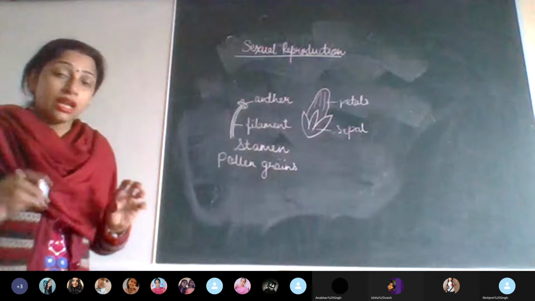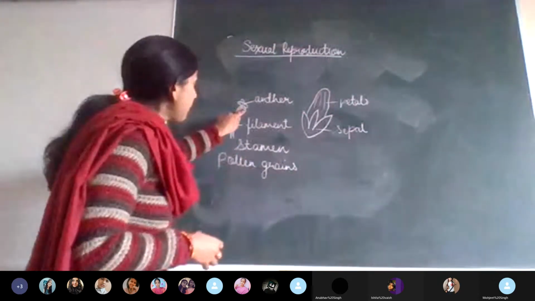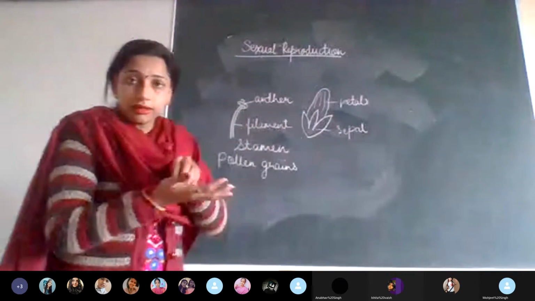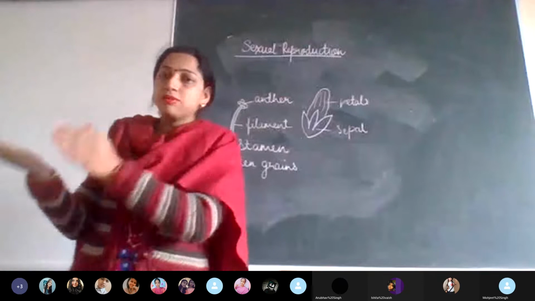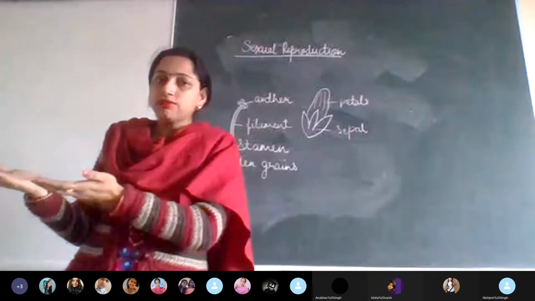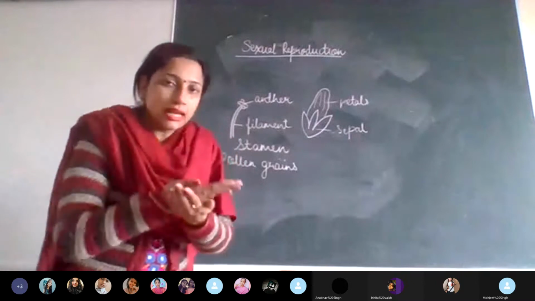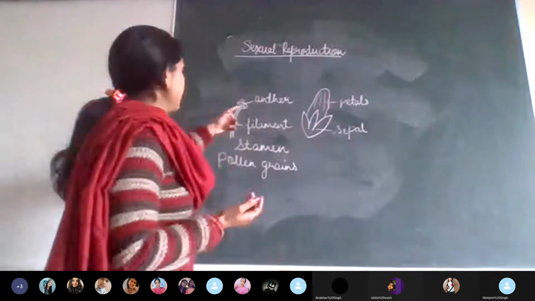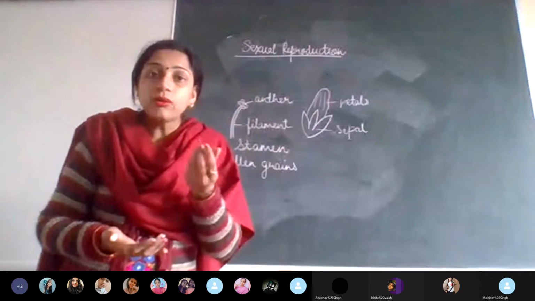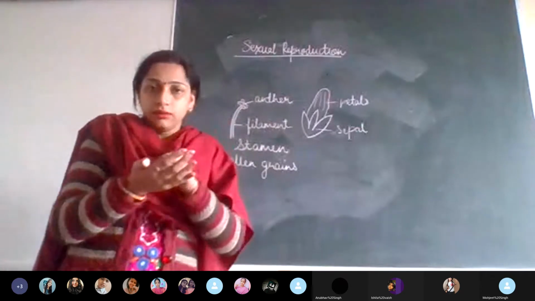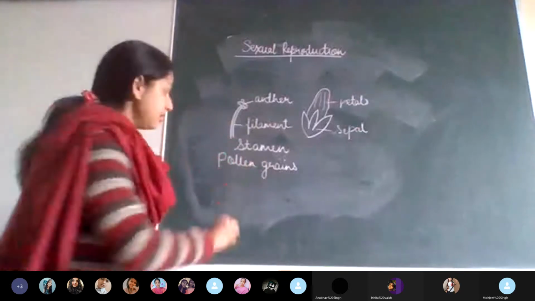Now, just try to understand. If you pluck the anther part, you keep it on a glass slide. A glass slide is used to observe under the microscope, yes or no? Yes, ma'am. So now you keep the anther and tap it like this with a needle. Yellow color powder will come out, and that powder, with the help of some drop of water, if you observe under the microscope, you will be able to see the pollen grains.